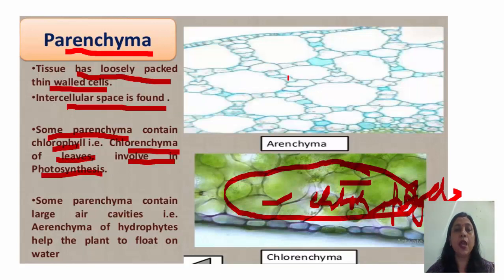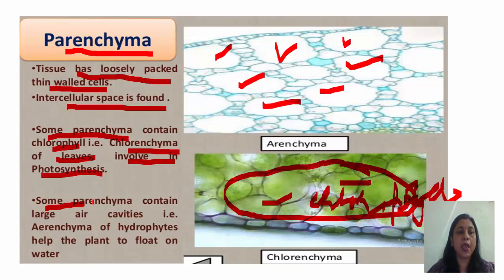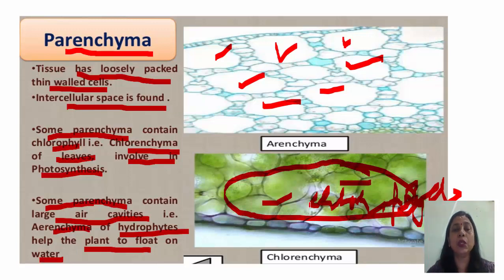Now, there are some parenchyma which contain large air cavities. You can see these large air cavities, and these specialized parenchyma are known as aerenchyma. Aerenchyma is mostly present in hydrophytes. Hydrophytes means aquatic plants. They help the plant to float on water, meaning they give buoyancy to the plant body. It makes them lighter so that they float on water. Hydrophytes are the plants which are present in water, aquatic plants. Okay.